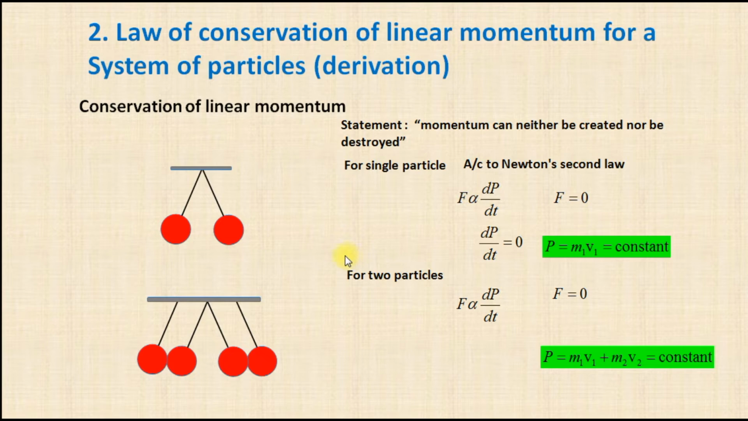Let's come to the concept of the law of conservation of linear momentum for a system of particles. What is the meaning of conservation? Here the conservation means momentum can neither be created nor be destroyed. Let's consider the system consisting of a single particle. So it is the pendulum. Here we have a single particle system and its momentum is m1 v1 for this particle.